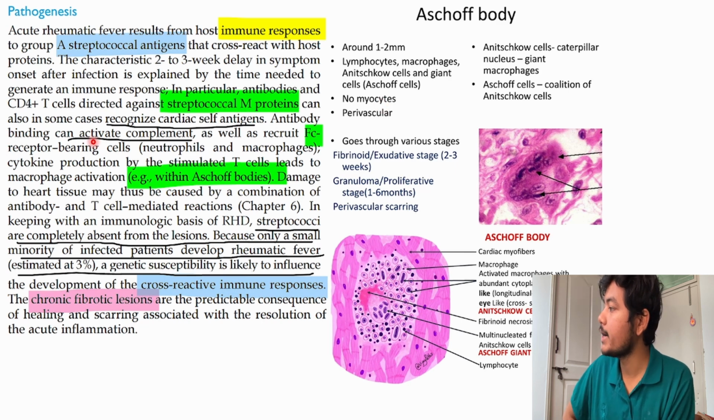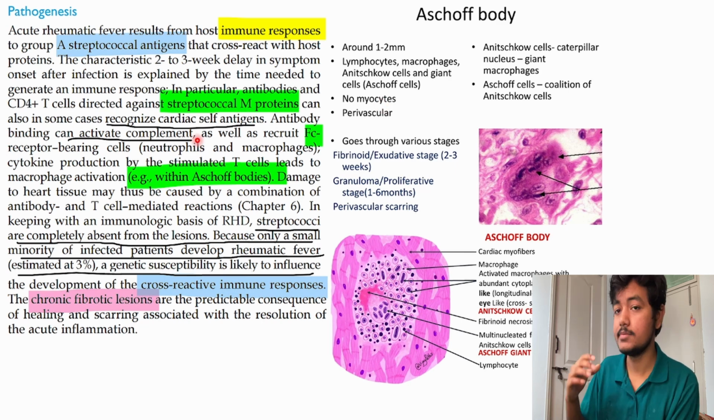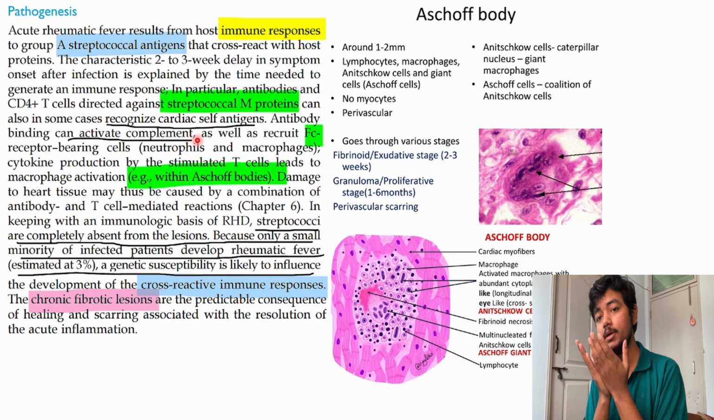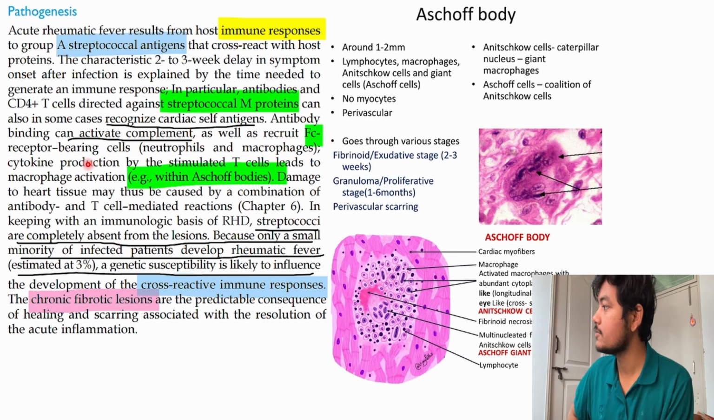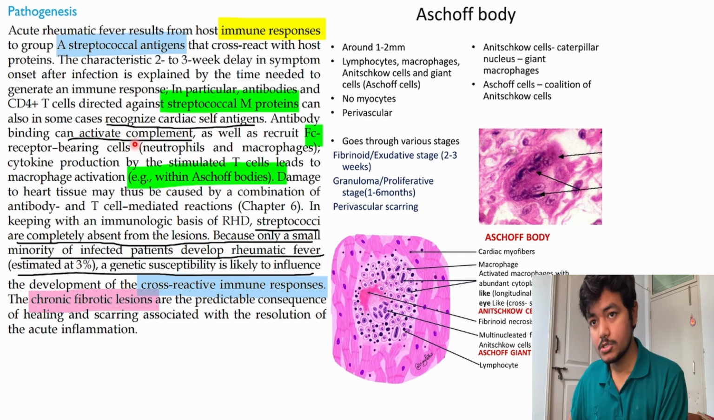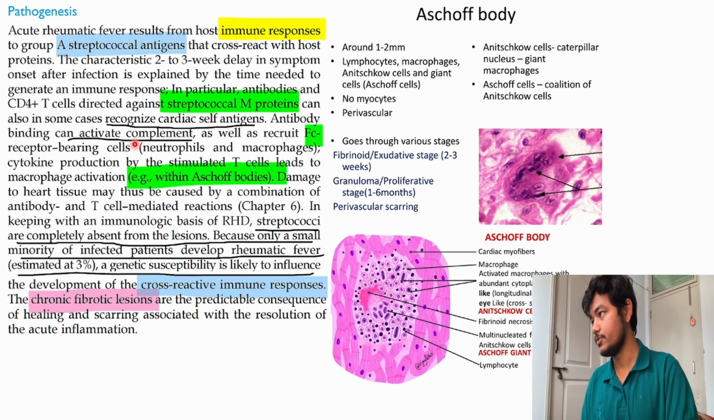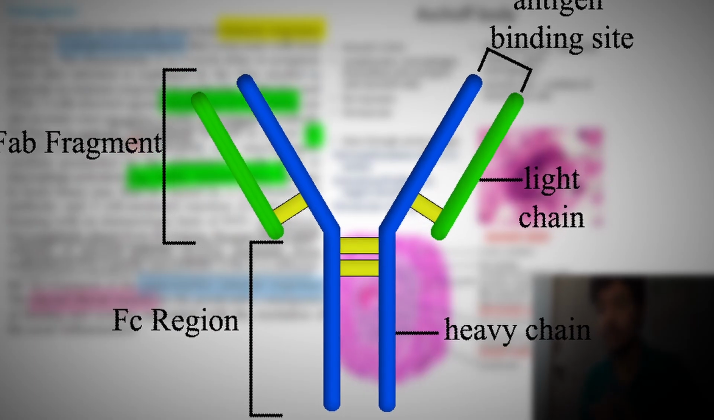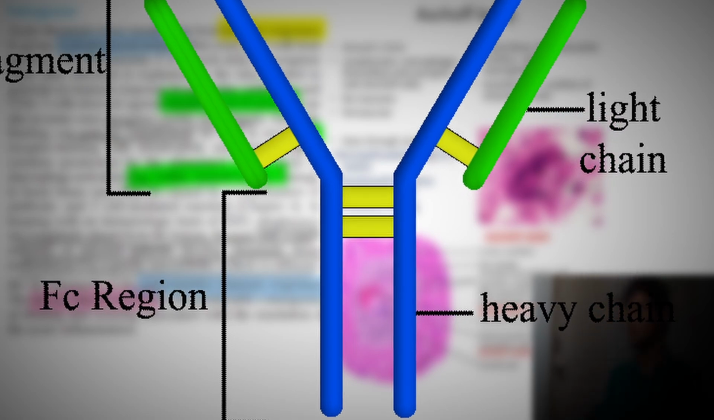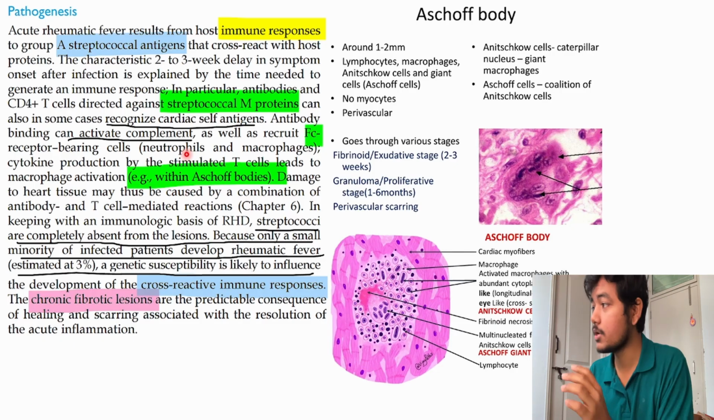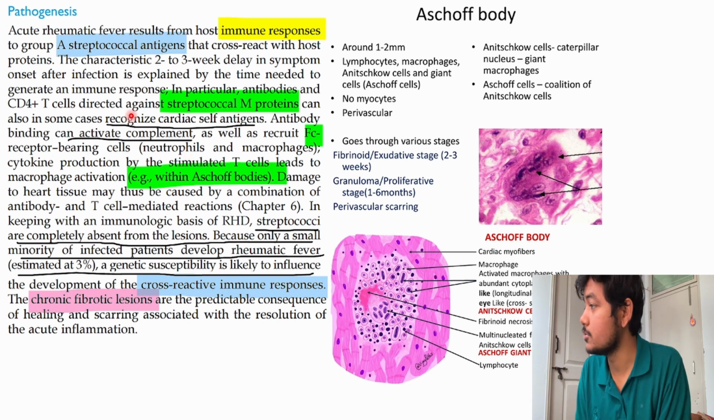So antibody binding can activate complement, and as I have mentioned, complement means inflammation and everything will happen there, as well as recruit Fc receptor bearing cells. So this Fc and everything, if you are getting confused, it is nothing but that those antibodies have certain regions, okay, like a Y-shaped kind of thing. There we have Fc receptors and all. That in another lecture we will be discussing. We will discuss the immunological part.